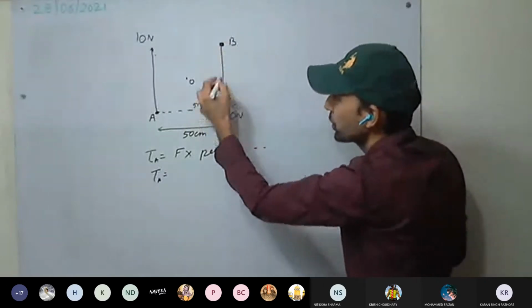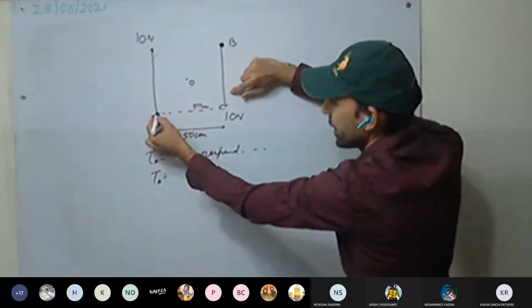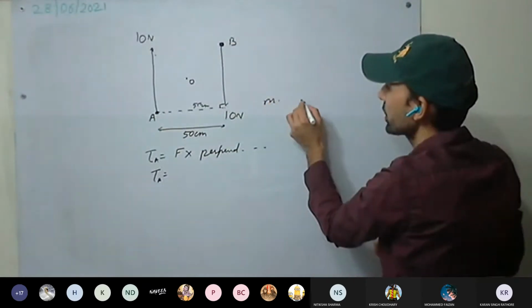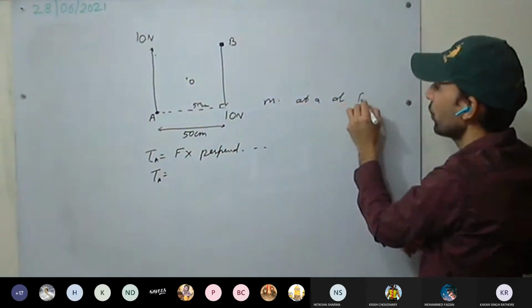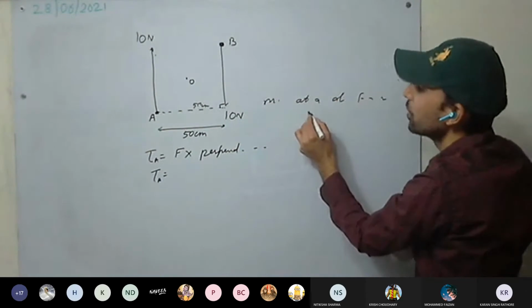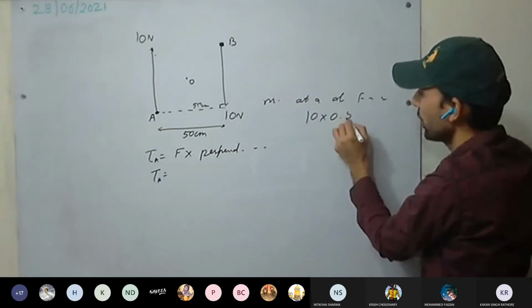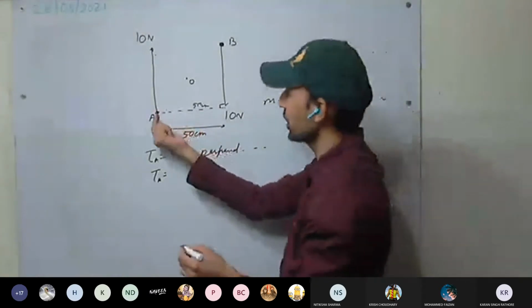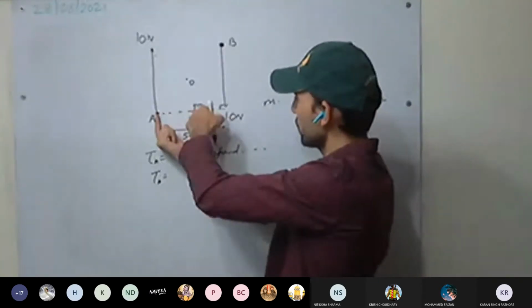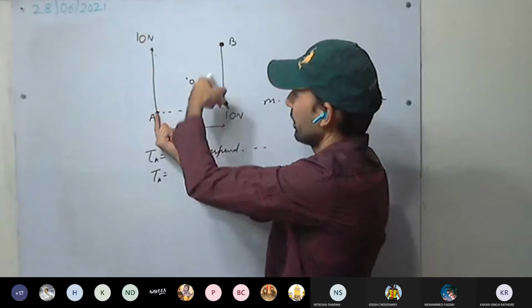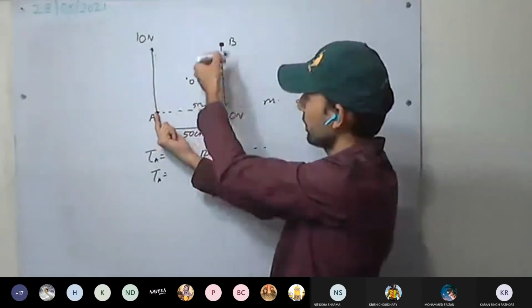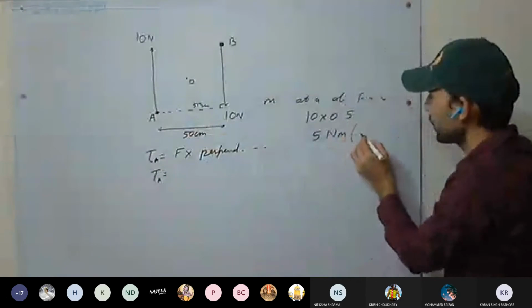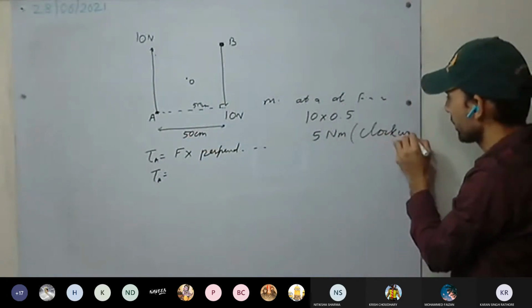So what will be the moment of force at A due to force B? It will be 10 into 0.5, which is 5 Newton meter. See here, at position A the other force's moment was 0. How is it rotating? Clockwise. So 5 Newton meter clockwise.